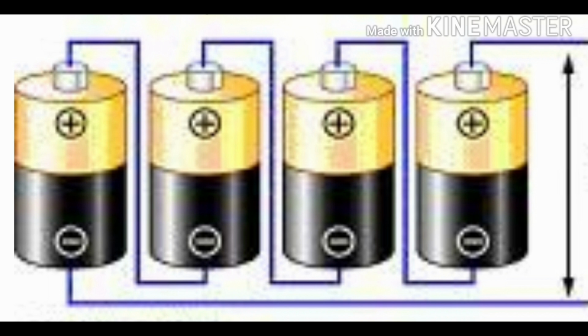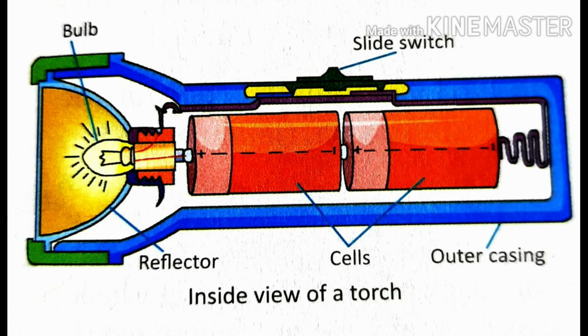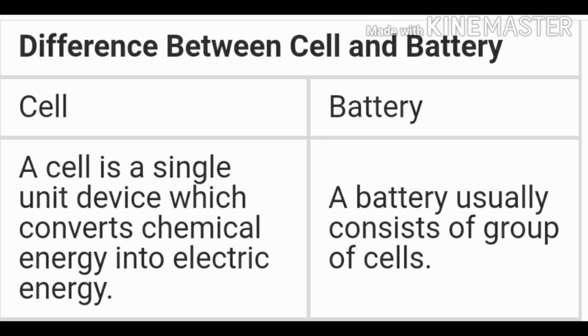A cell has two terminals, one positive and one negative, which need to be connected to a device like a bulb for electric current to flow. If they are not marked, the metal cap denotes the positive terminal and the flat portion, that is the disc, represents the negative terminal. We should join a number of cells if we need more electrical energy. But the positive terminal should be connected to the negative of the other cell. The combination of two or more cells, as you can see in this torch, is termed a battery.